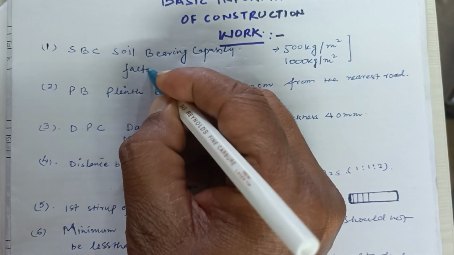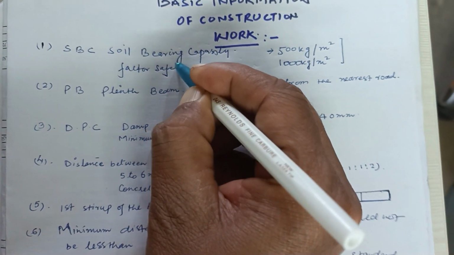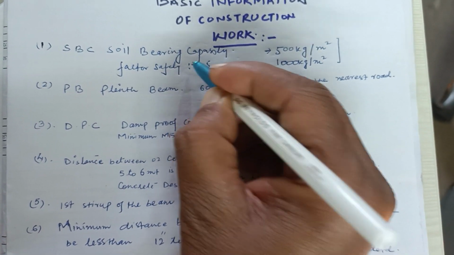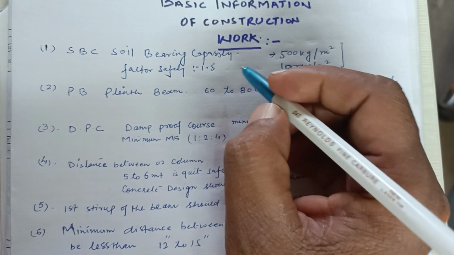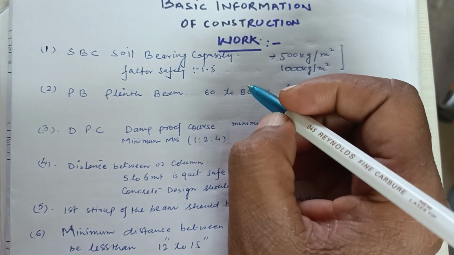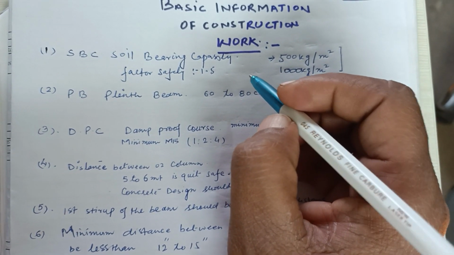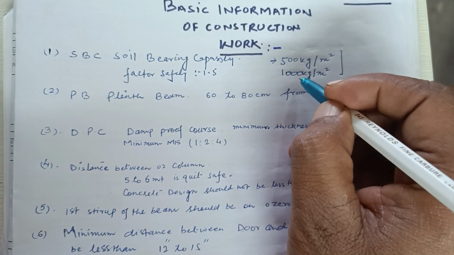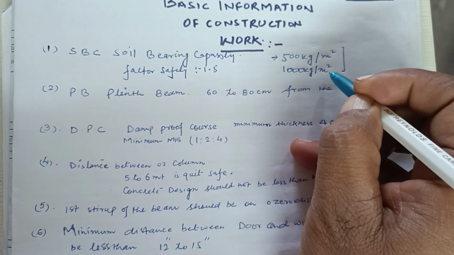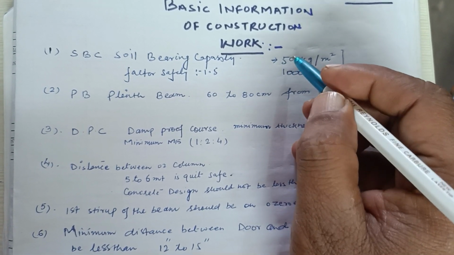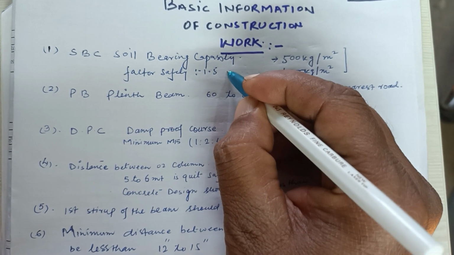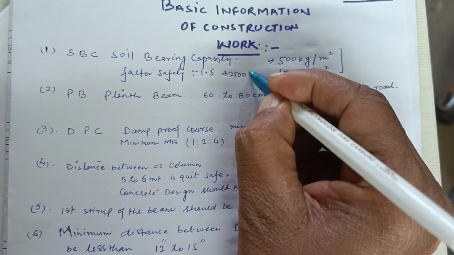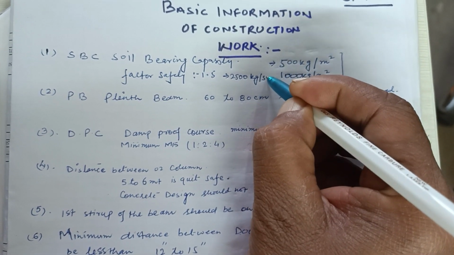What factor of safety? Factor of safety should be 1.5 times bigger than design. So if the design requirement is 1000 kg per square meter, then the soil bearing capacity should be 2500 kg per square meter.